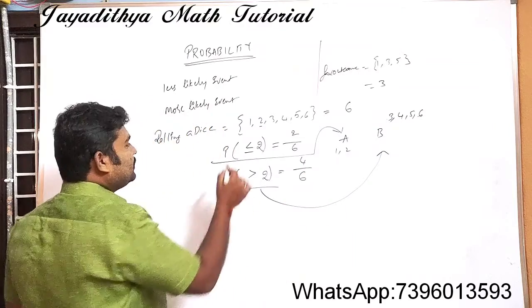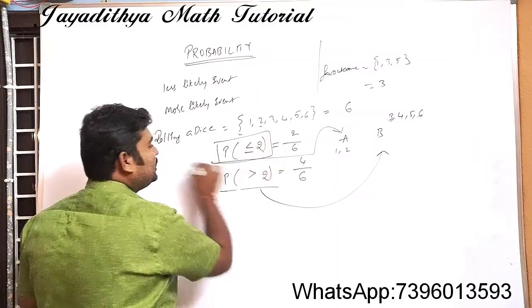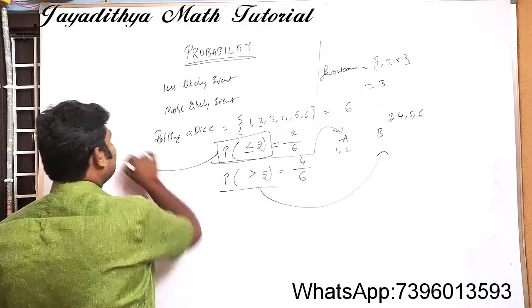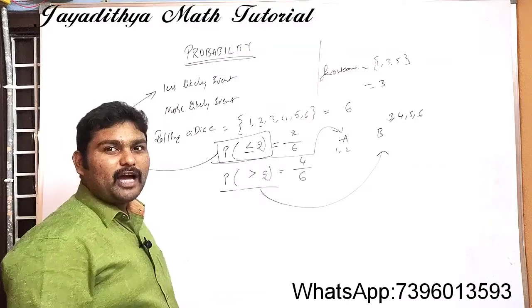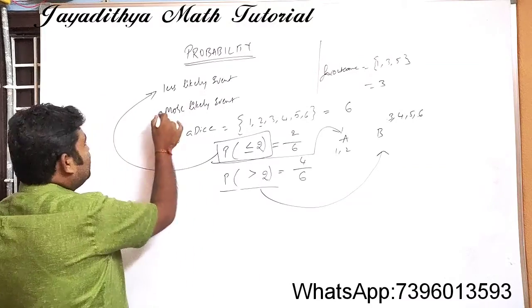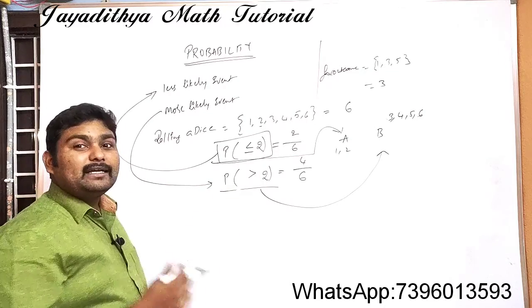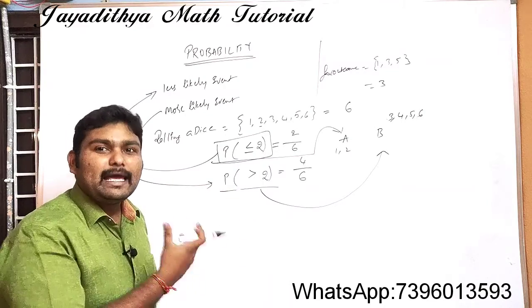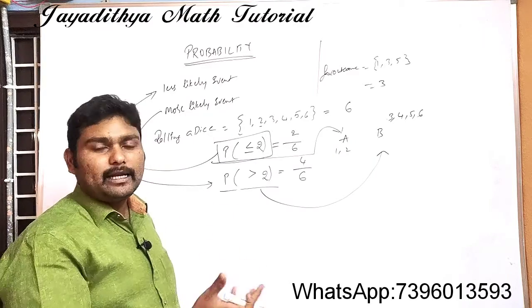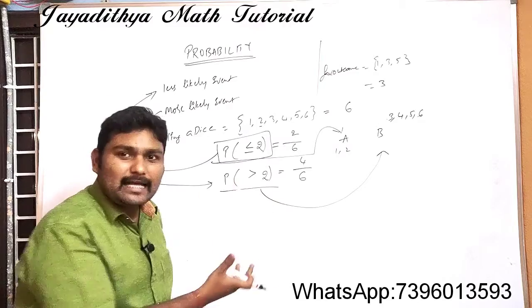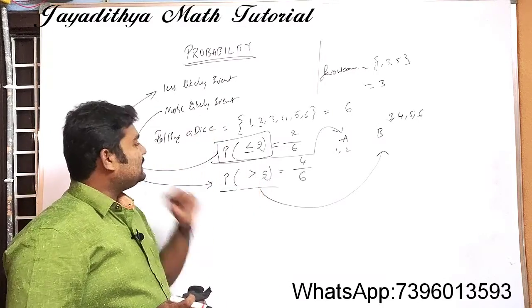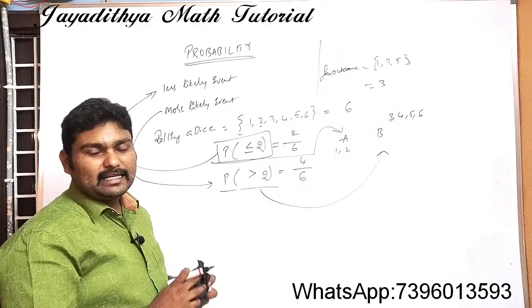Now you see here, this event, that means the probability of a number getting less than or equal to 2, is known as a less likely event. Why? Because it has low chances of happening. And the probability of a number greater than 2 is a more likely event, because it has more chances to satisfy that condition. So we call this event a more likely event and this event a less likely event.